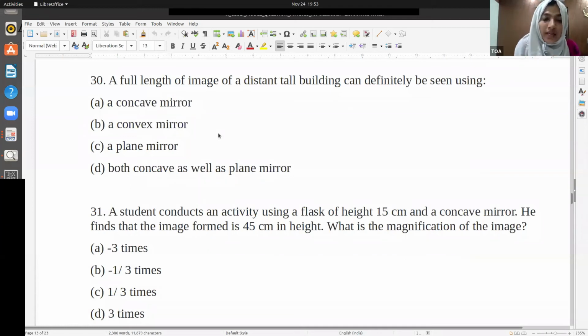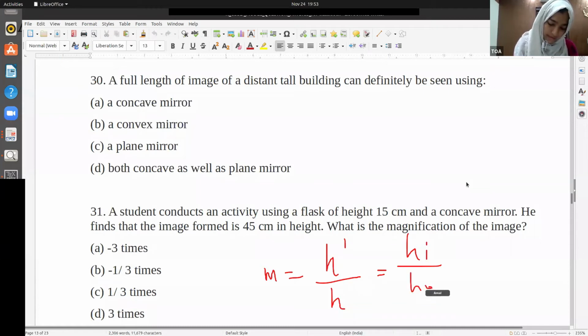Okay, a student conducts an activity using a flask of height 15 centimeter and a concave mirror. He finds that the image formed is 45 centimeter in height. What is the magnification of the image? Magnification is h dash by h, or hI by hO, that is image by object. So what is the height of the image?